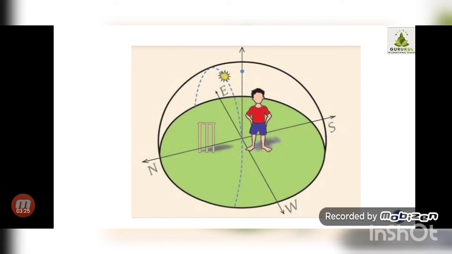So that day is called the zero shadow day. On that day at noon, shadows completely disappear, and this event can only be seen in the region between the Tropic of Cancer, that is 23.5 degrees north, and the Tropic of Capricorn, that is 23.5 degrees south.